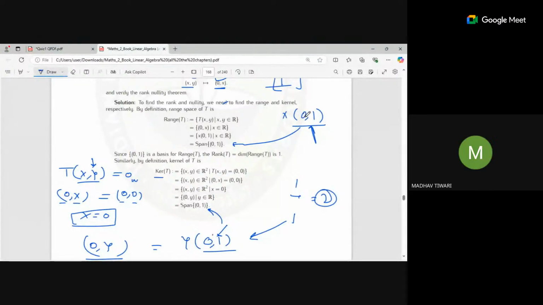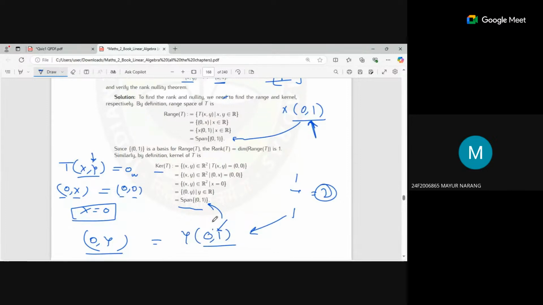If the question says to find rank and nullity, we need to find the range and kernel respectively, right? Yes. So what we did: finding the range, (0, 1) is the span, which gives the rank. The kernel we found was y(0, 1), and that gives the nullity.